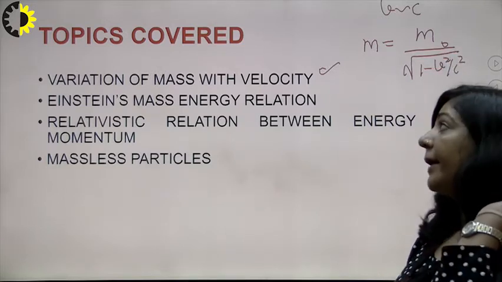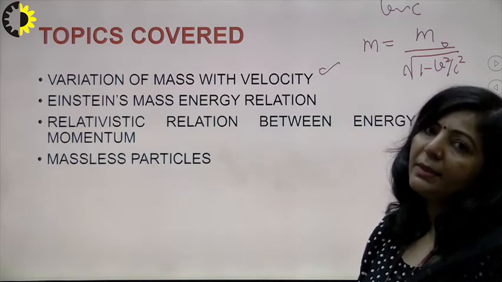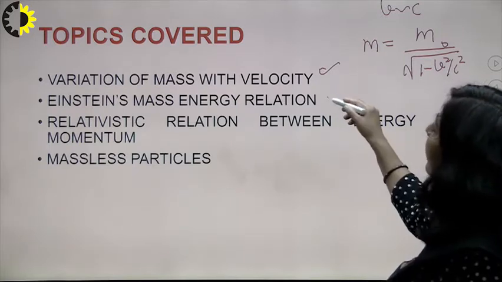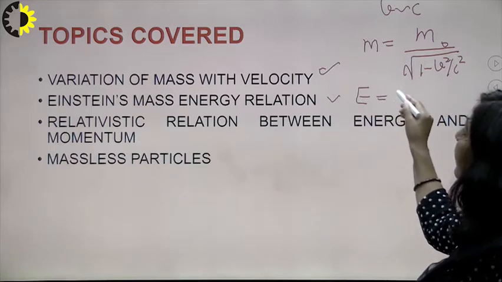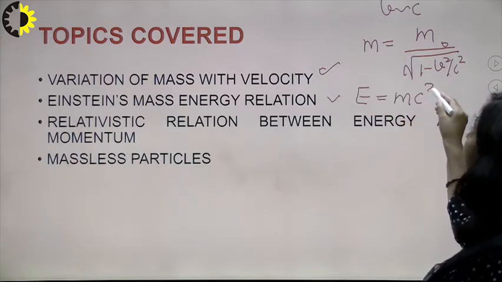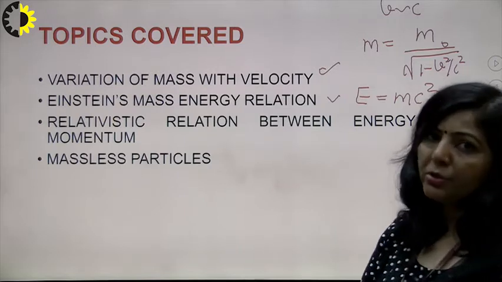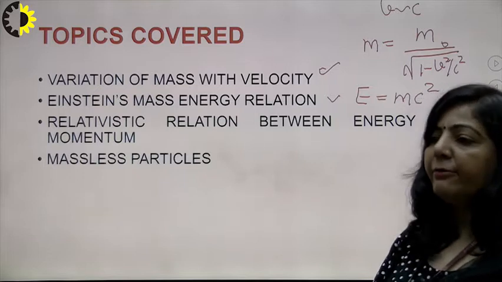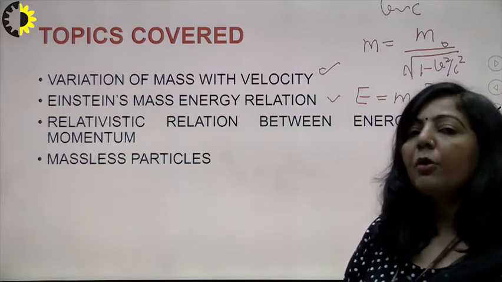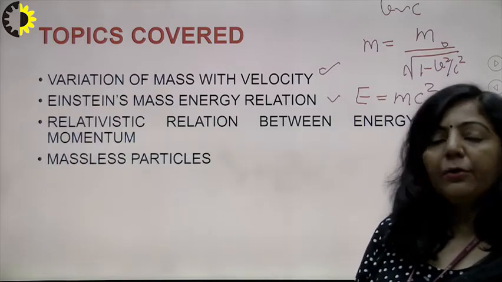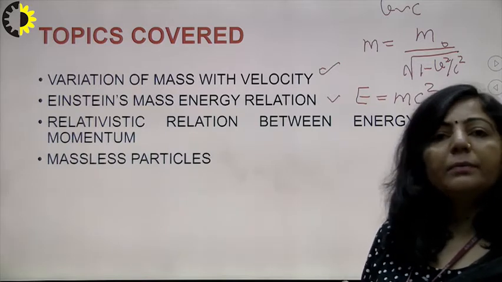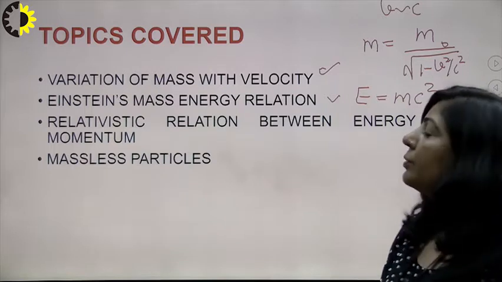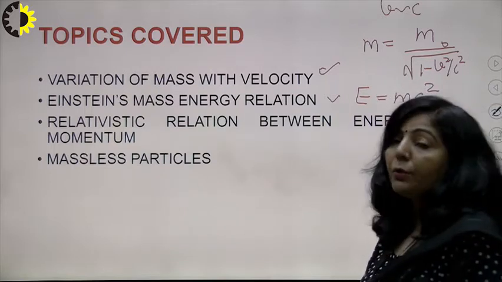After that, we derived the most famous Einstein mass energy relationship. According to this, mass can be converted into energy and energy can be converted into mass. We derived this relationship, E is equal to mc square. There are many experimental examples of this mass energy conversion, as during nuclear fusion and fission there is a conversion of mass into energy or energy into mass, right?